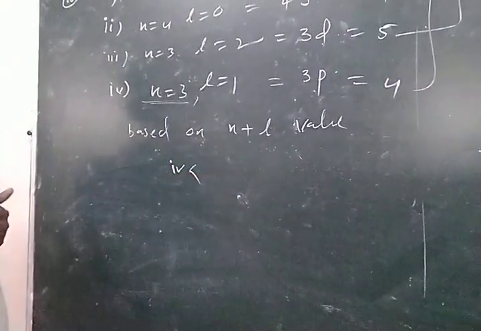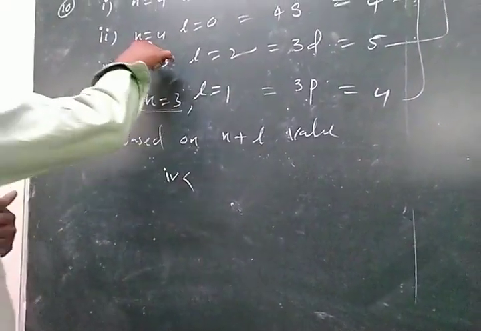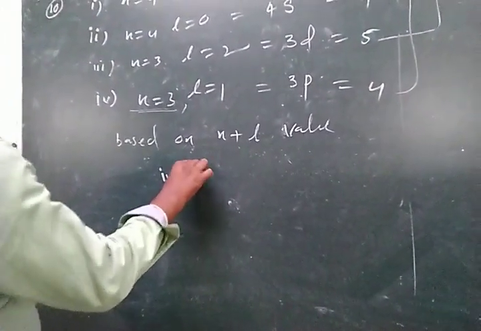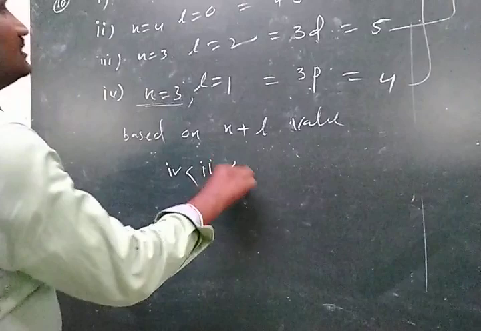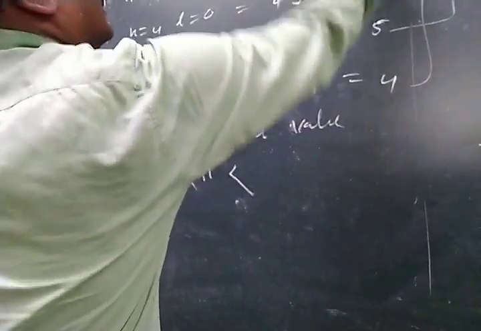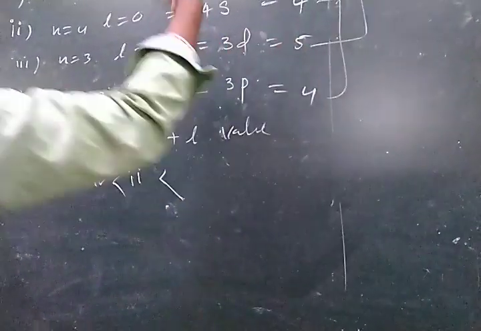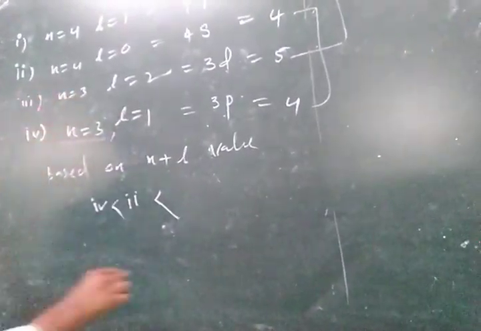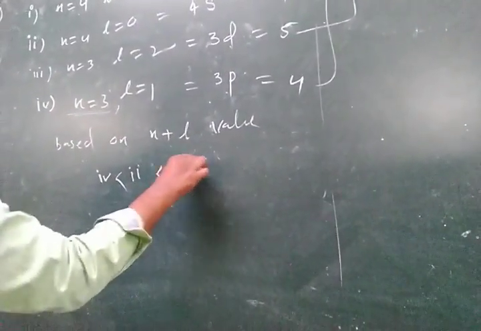Then after that, 4s, the second. Then between the other two, which have the same n plus L value, we go by n value; the one with less n value has less energy. n equal to 3 means the third.